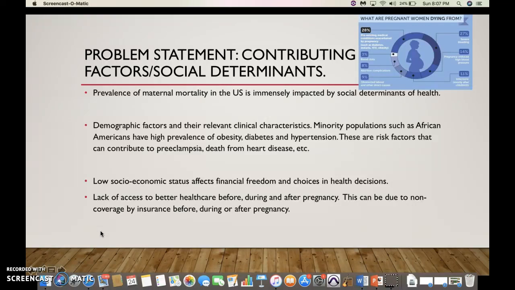Low socioeconomic status affects financial freedom and choices in health decisions. Lack of access to better health care before, during, and after pregnancy is also a big issue among maternal mortality contributory factors. Non-coverage by insurance can definitely affect how women decide to access health care or not.